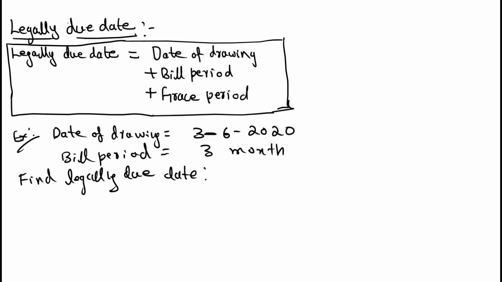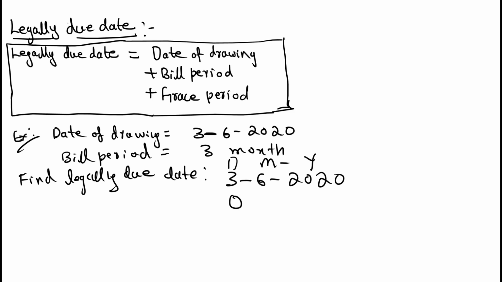In the month of September 2020, the person can ask for his money from the debtor. But that is the due date, right? You need to calculate the legally due date. Legally due date is equal to, apply the formula, date of drawing, that is 3/6/2020, date, month, year, plus bill period 3 months.